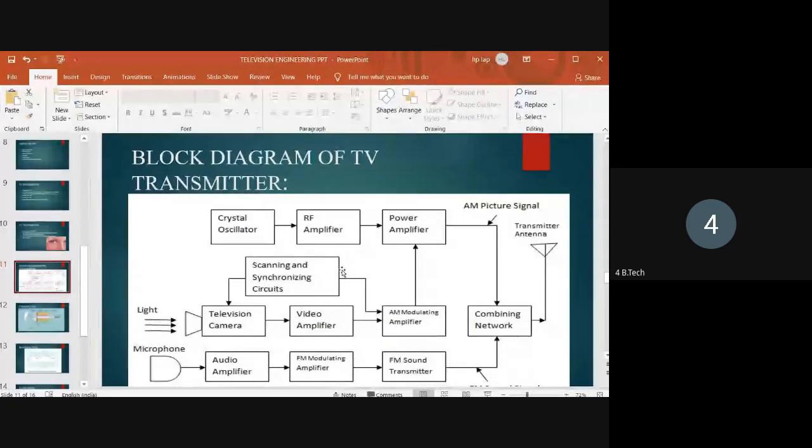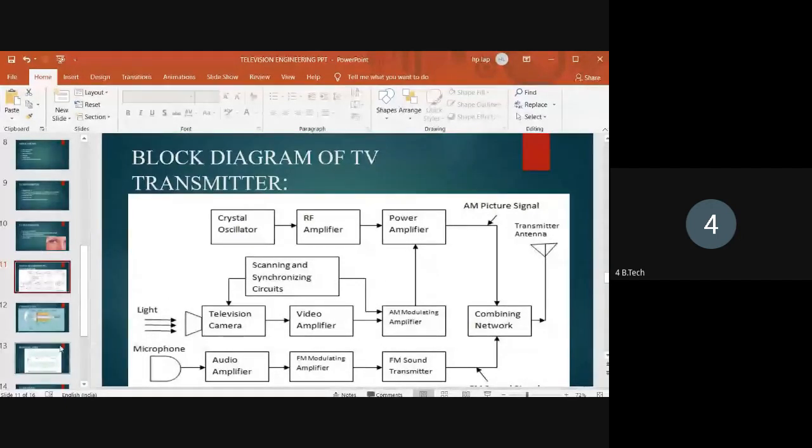So this combining network combines the AM picture signal with the sync pulses and sound signals. These three signals are combined in the combining network and given to the transmitter antenna. Understand? Again, this transmitter antenna radiates these signals: the AM picture signal, the sound signal, and also the sync signals.